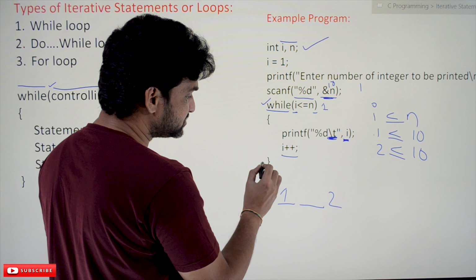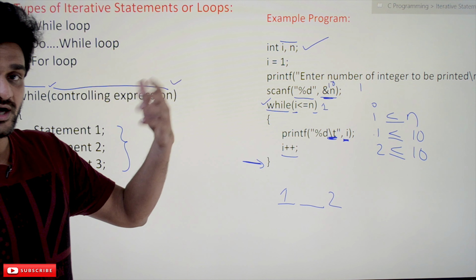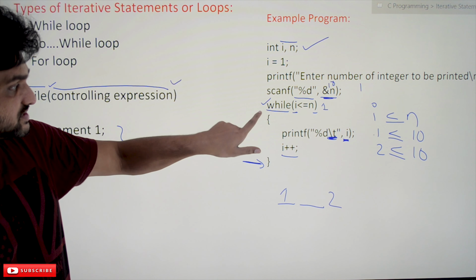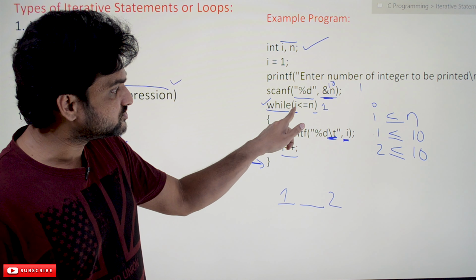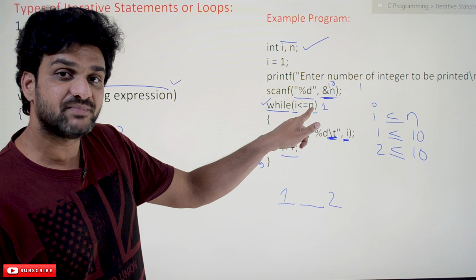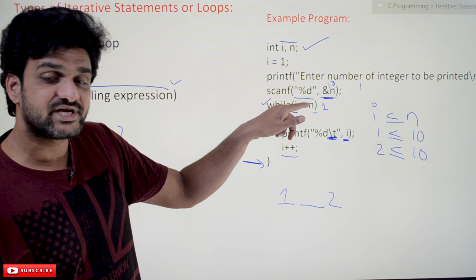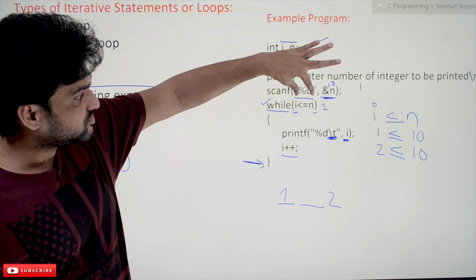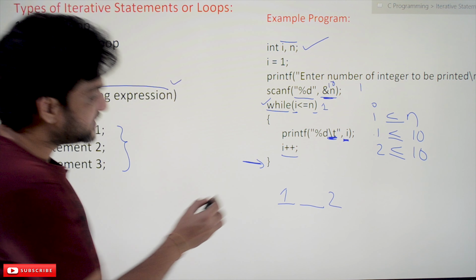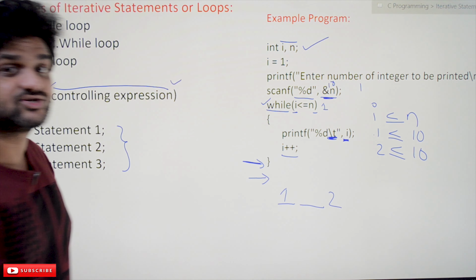After completion of the loop's body, what the compiler does is, after the execution of the loop's body, we are going to check this control statement. Whenever this control statement happens to be false, only then are we going to come out of this loop and the next line of code will get executed.